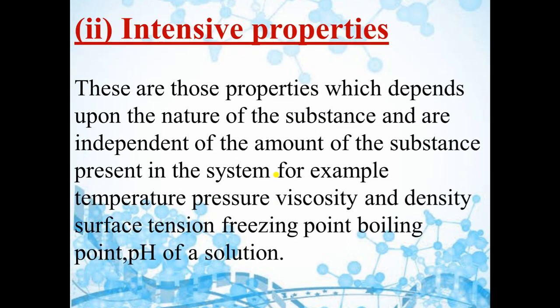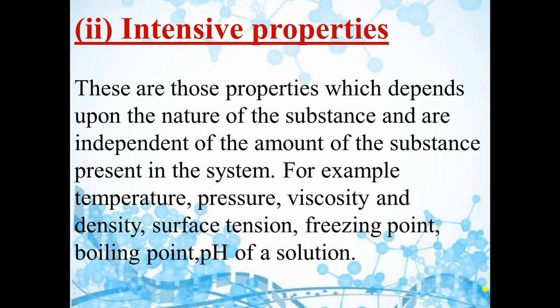Next is intensive properties. Intensive properties depend upon the nature of the substance, irrespective of the amount of the substance. For example, temperature, pressure, viscosity, density, surface tension, freezing point, boiling point or pH of a solution. Here we will understand it with the help of an example. Boiling point of water is 100 degrees Celsius, right? If you take 100 ml of water, then the boiling point of water will be 100 degrees Celsius. If you take 200 ml of water, then still the boiling point of water will be 100 degrees Celsius. So it doesn't depend upon the amount. It depends upon the nature.